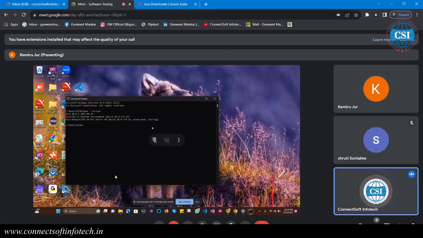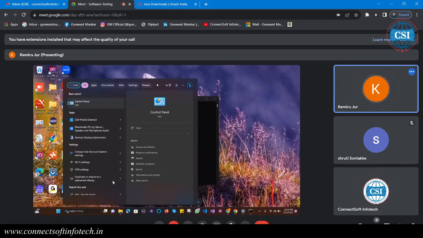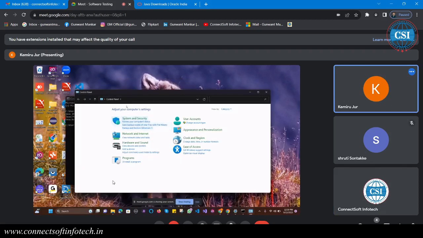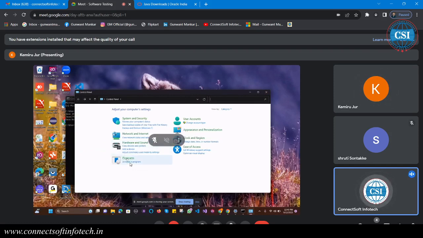One more thing: go to the control panel and just remove the JDK 20. We don't require it for our entire session. Go to the control panel, programs, uninstall program.